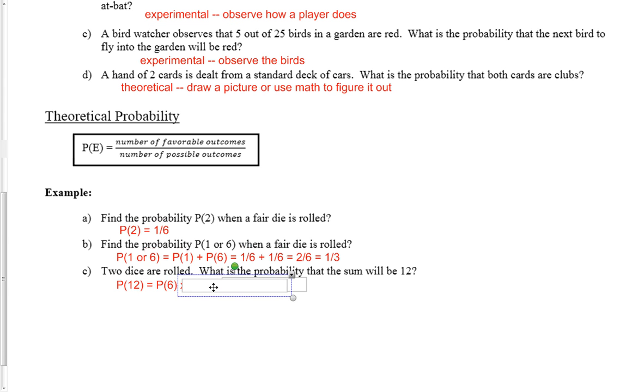So we'll take probability of 6 times probability of 6, because whenever we have 2 separate events and we want to know the probability that both occur, not or, but and, we multiply. And each of those has a 1 in 6 chance of happening, so you multiply them together and you get 1/36.